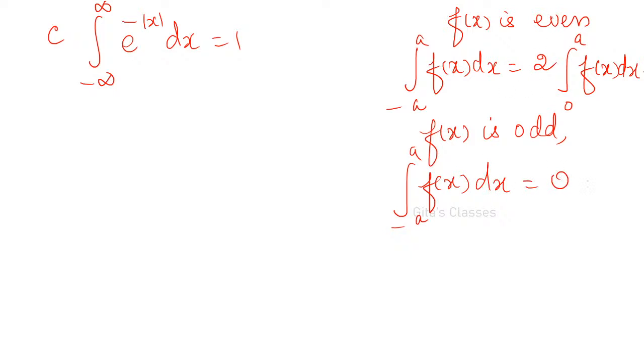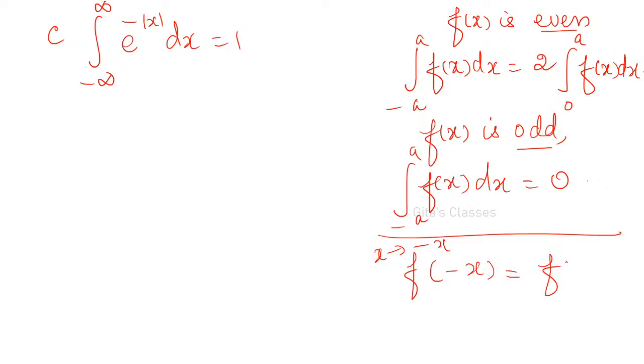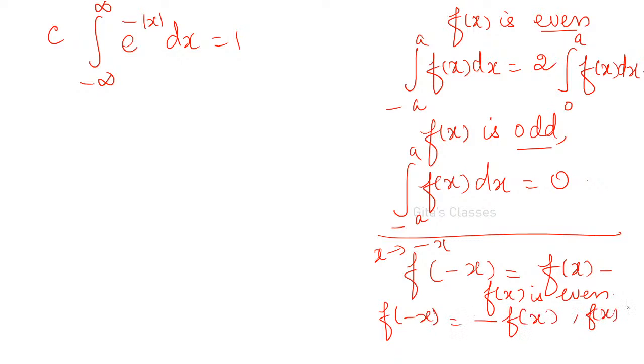How will you find out whether it is even or odd? You replace x by minus x in f of x. If f of minus x is f of x, then f of x is even. Okay. If f of minus x is minus f of x, then f of x is odd.